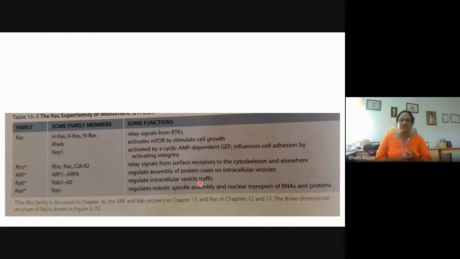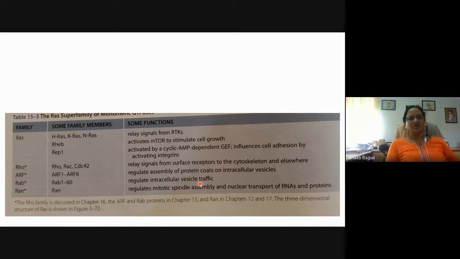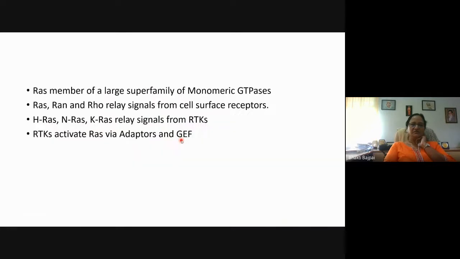Okay, receptor tyrosine kinase came in between. Actually, earlier we saw examples of trimeric GTP binding proteins. Now the monomeric GTP binding proteins. These are the members of the RAS superfamily. These are proteins of different families: RAS, RHO, ARF, RAB, RAN. These are examples of proteins of this particular family, and they are very important proto-oncogenes, and if there is any defect in these proteins, it will lead to cancer. These are the different functions which are also mentioned here.